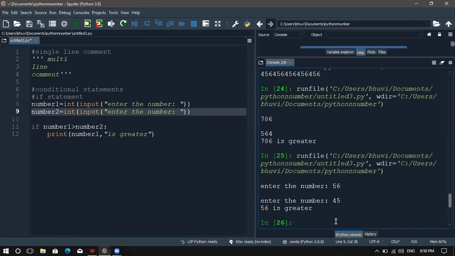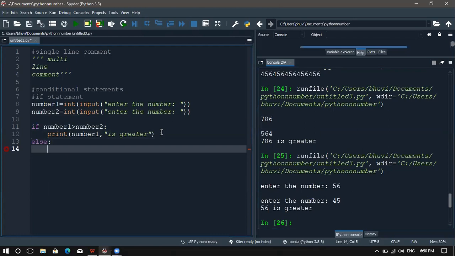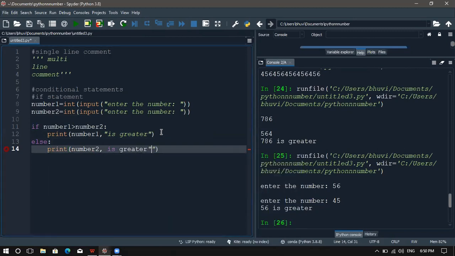What if the second number, number2, is greater? We need to check that also, right? For that we are using the else statement. Else, print "number 2 is greater". It should be in quotation marks.